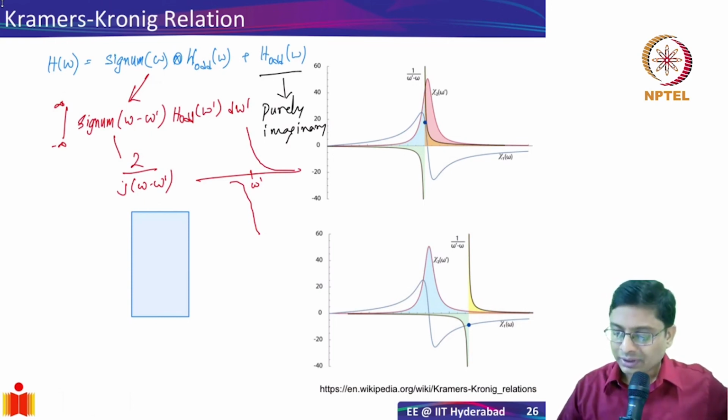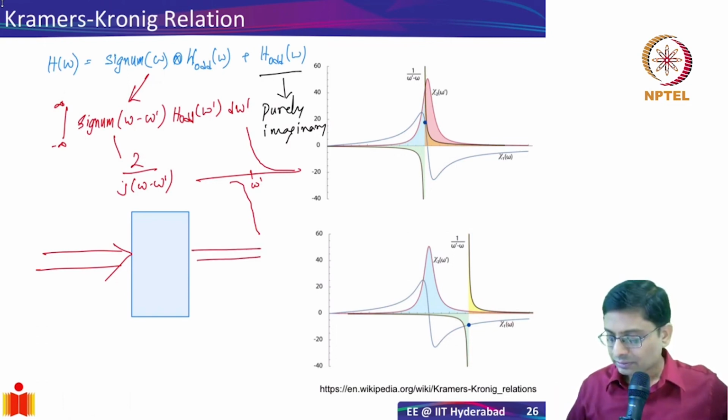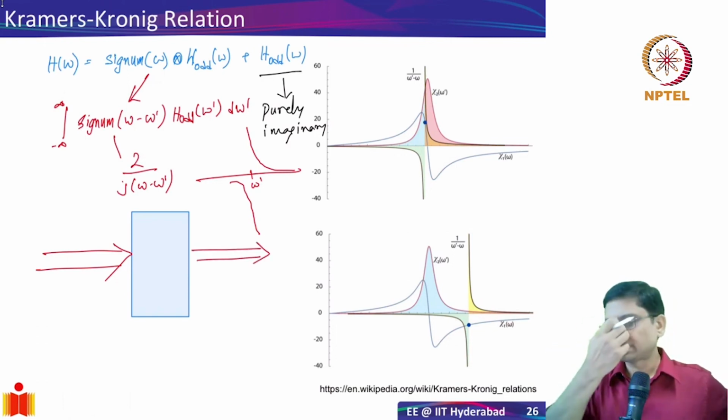So what we will do is send a light beam with various wavelengths and try to measure the absorption, how much light is getting absorbed. How will I measure the absorption? Well, I know the relation R plus T plus A equal to 1.